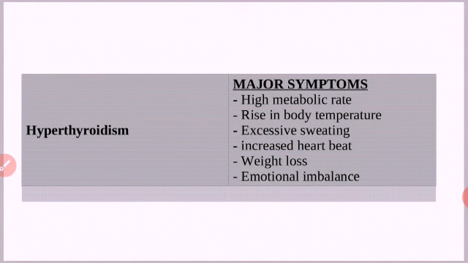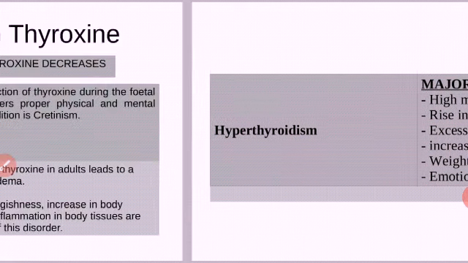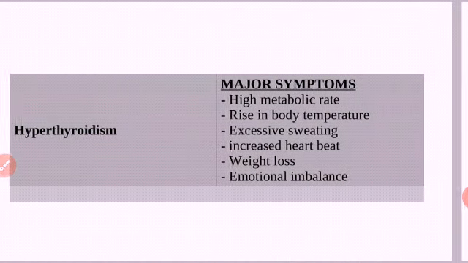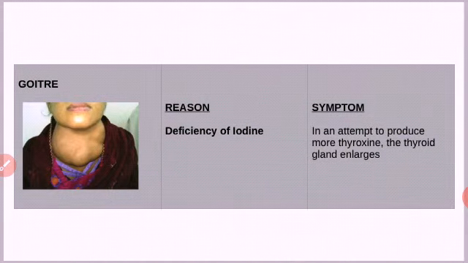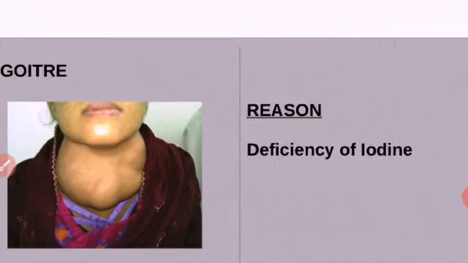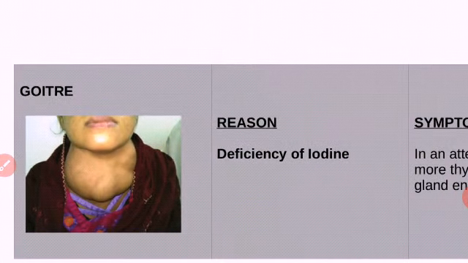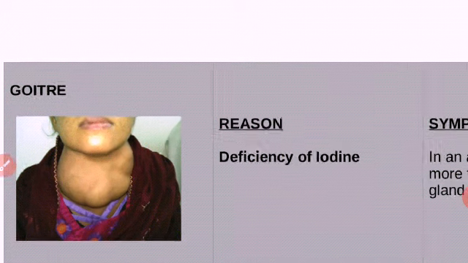You can remember it in that way: production is more, hyper; low, hypo. Then we will see another defect related with this hormone. The defect is goiter, related with thyroxine.